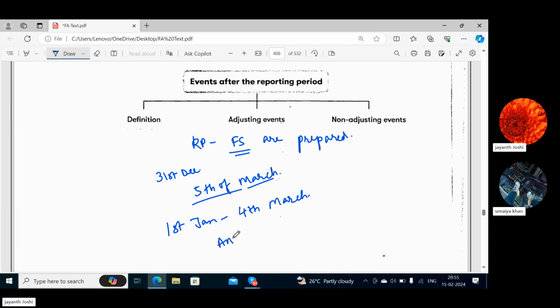On 5th of March, along with the accounts, we will provide an annual report also. In the annual report, various other things are provided like the CSR report, corporate social responsibility report, then the report on corporate governance, okay, then chairman's speech, then board of directors report. So all this forms part of the annual report. Along with this, we have to give details of anything important which has happened between 1st of Jan till 4th of March.